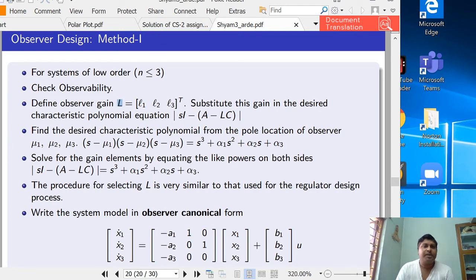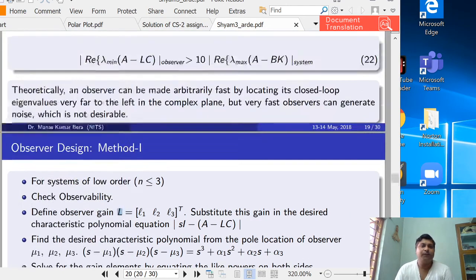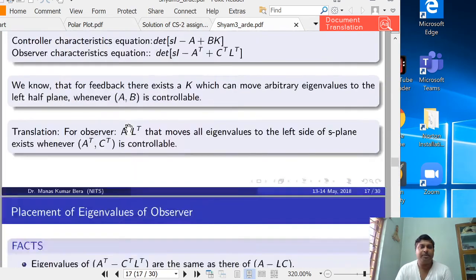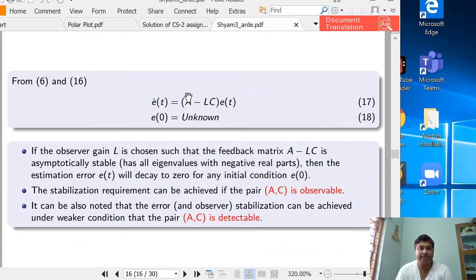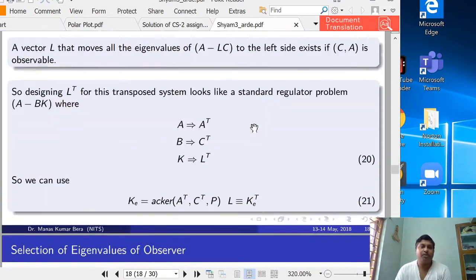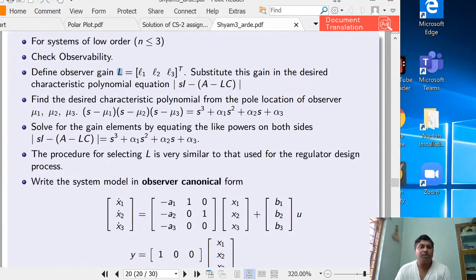Substitute this gain in the desired characteristic polynomial, because we have an error system e dot equal to (A minus LC) e, and if we want to place the poles of A minus LC in the left half of the S plane, then the characteristic equation for this error system will be determinant of SI minus A plus LC. So you calculate, in terms of L1 L2 L3, the characteristic equation of the error system, that is SI minus A plus LC.